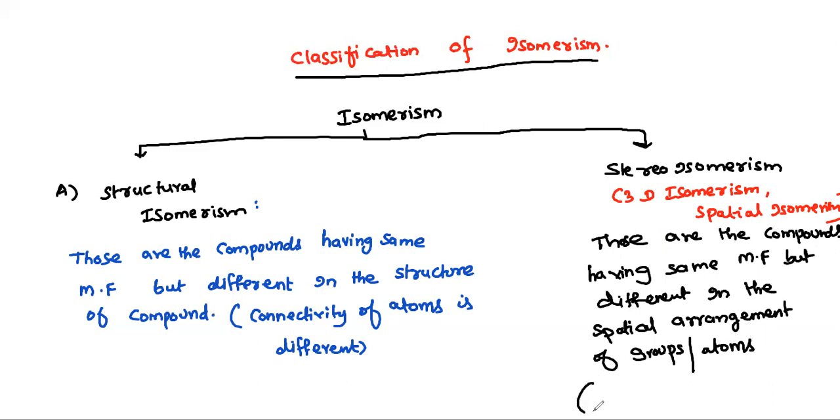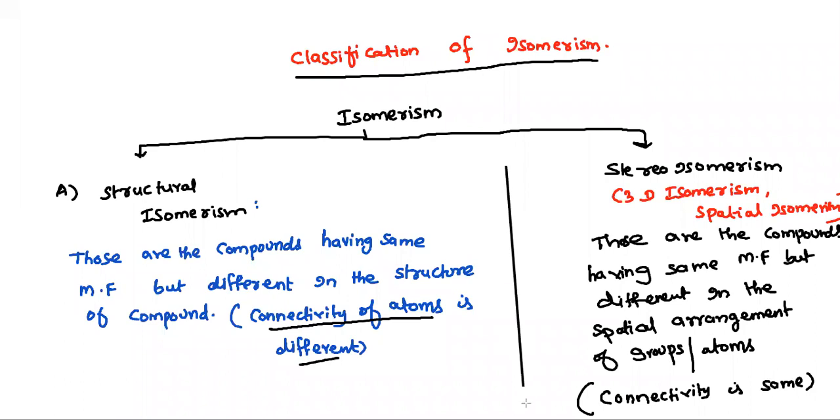Remember here connectivity will be same. That means they'll be having same bond connectivity. Whereas in the case of structural isomerism, connectivity will be different. So I hope you understood this difference. This is a very important difference between structural and stereoisomerism.